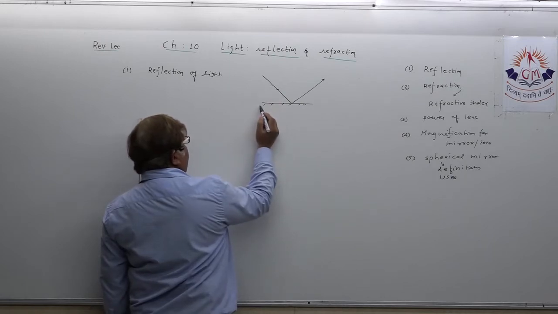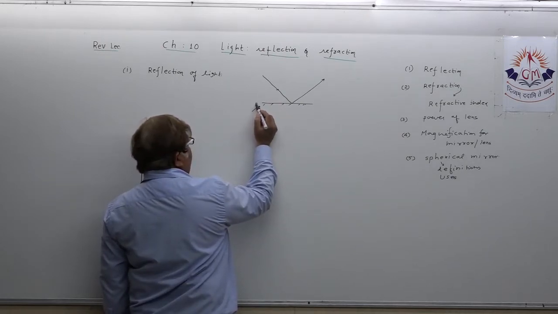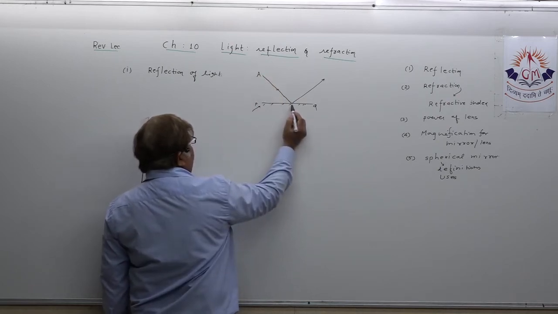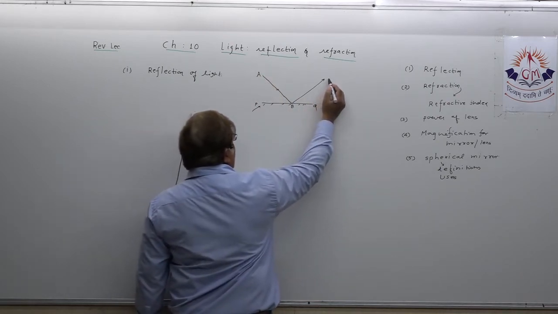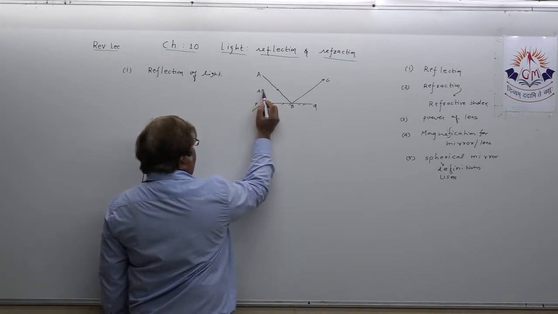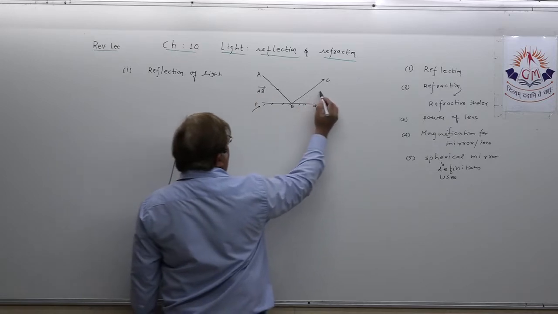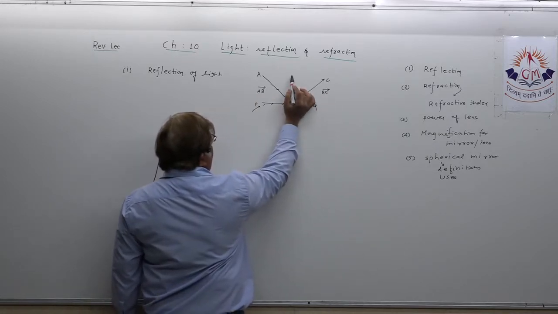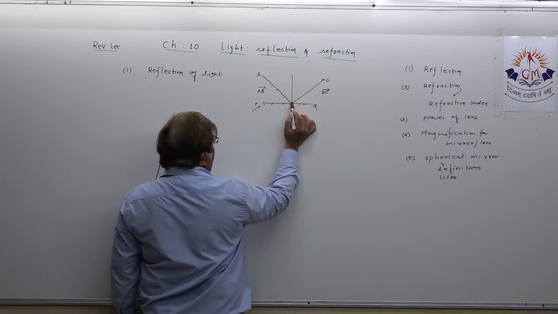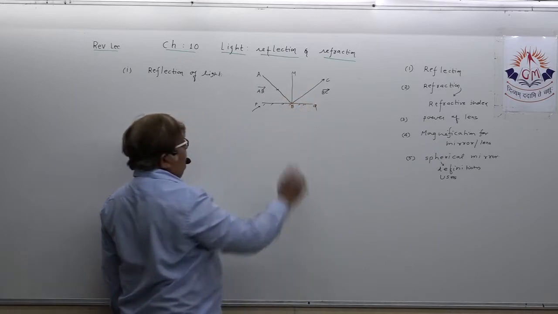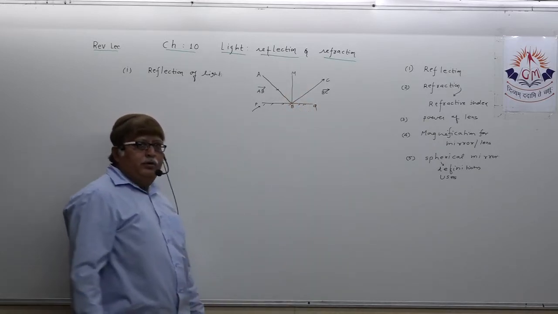Okay, this is reflecting surface PQ. This is incident ray AB and BC is the reflected ray. You can write this way: AB is the incident ray, BC is the reflected ray, and if I draw one perpendicular line here, suppose MB, this is called the normal. Understand?